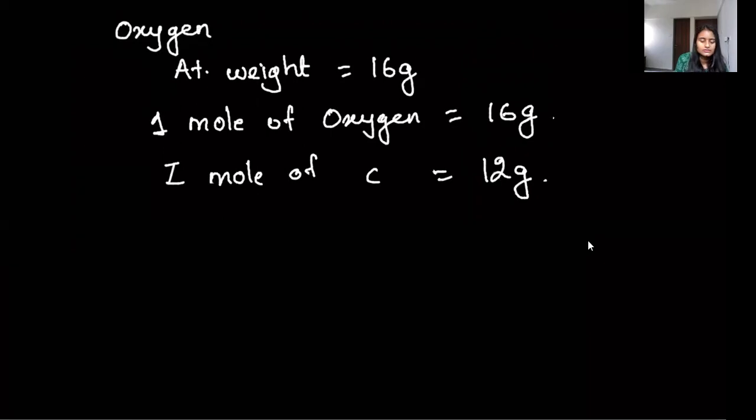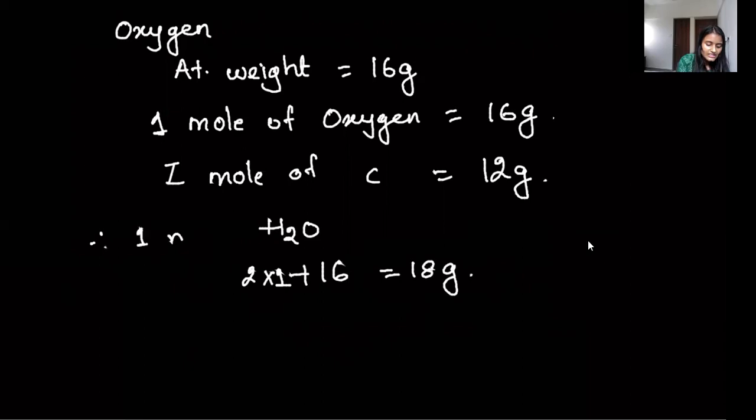If we talk about molecules, like H2O, we know that H2O's molecular weight is equal to 18 grams. How? There are two atoms of hydrogen. So 2 multiplied by 1 gram, that is the atomic weight of hydrogen, plus 16, that is the atomic weight of oxygen. This gives us 18 grams. Therefore, 1 mole of water would have 18 grams. So this makes it simple, and we can compare these two terms.